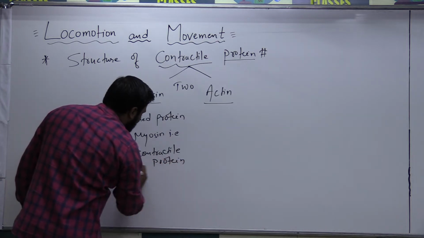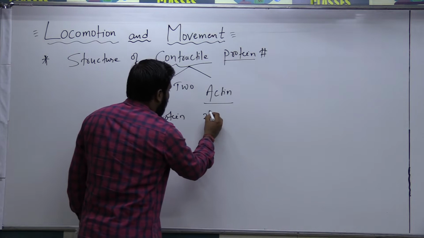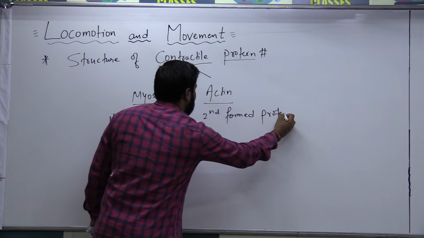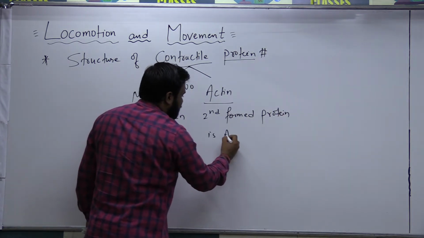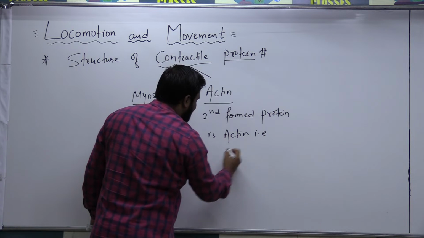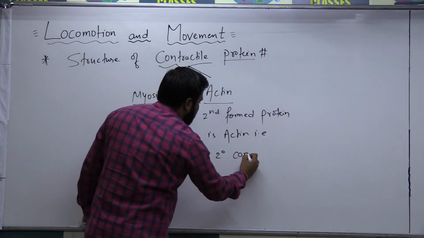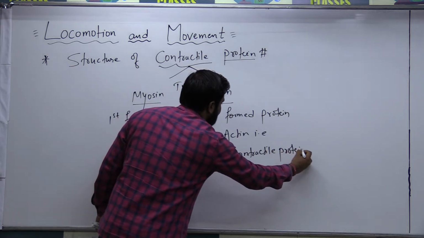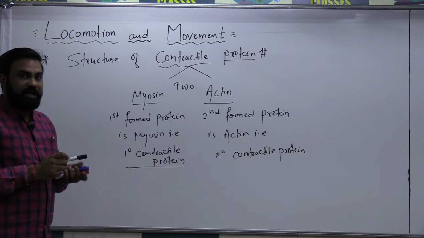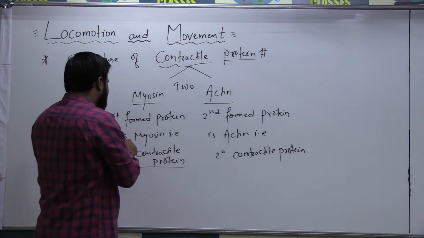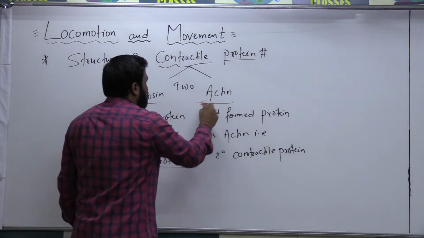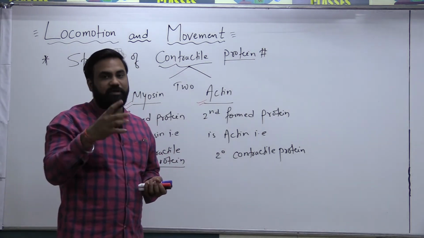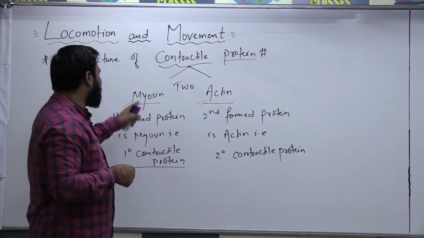Whereas the second formed protein is actin. On that basis, this is called the secondary contractile protein. If you are asked in an exam which is the primary contractile protein and which is the secondary contractile protein, the primary contractile protein is myosin, whereas the secondary contractile protein is actin. These are the two contractile proteins which help in muscle contraction.